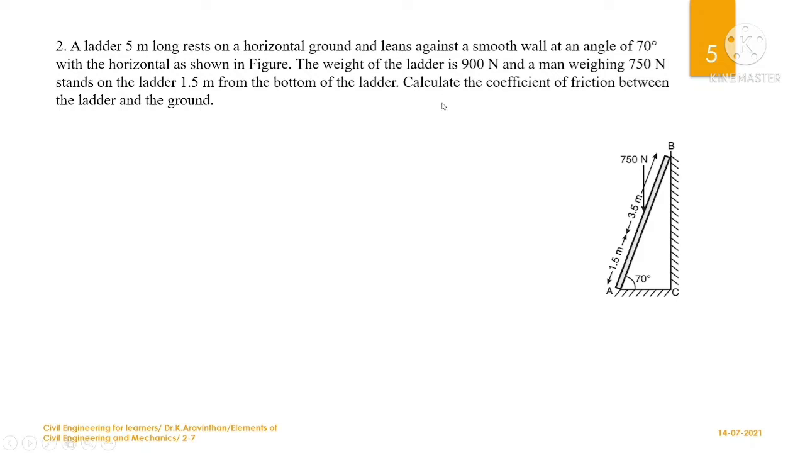And what you have to calculate is the coefficient of friction between the ladder and the ground. So you have a coefficient here which you know, that the coefficient of friction you have to identify. Now the given data is the length of the ladder, the weight which is the self weight of 900 Newton, and the human who is standing there having a W1 of 750 Newton. You have to find the mu g, that is the ground frictional coefficient.